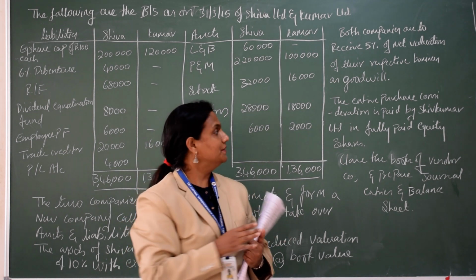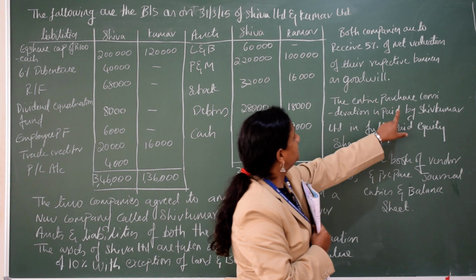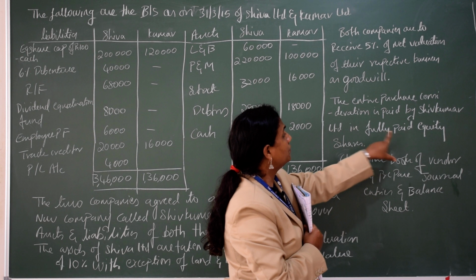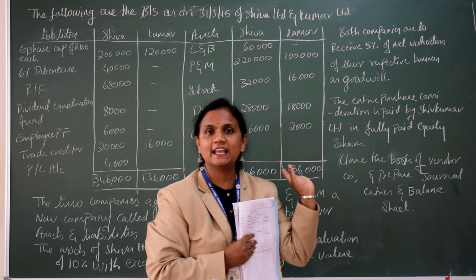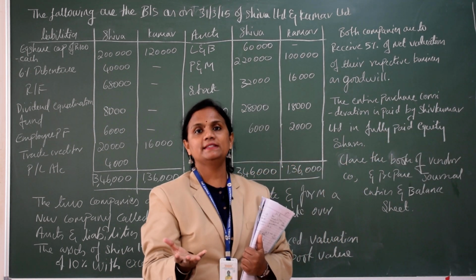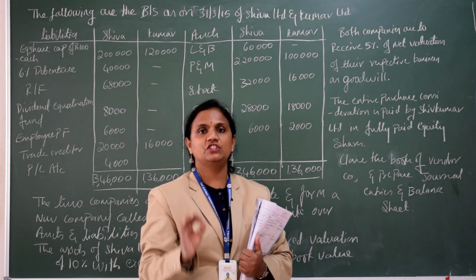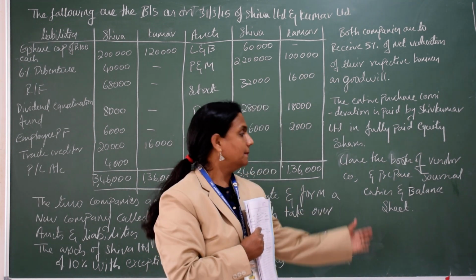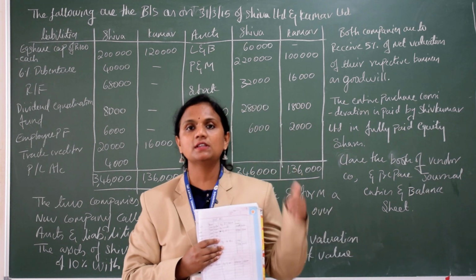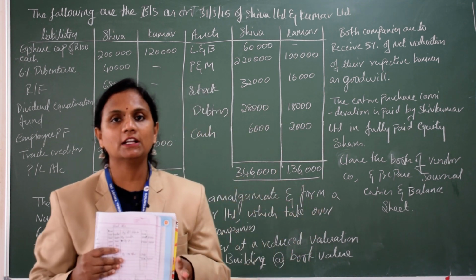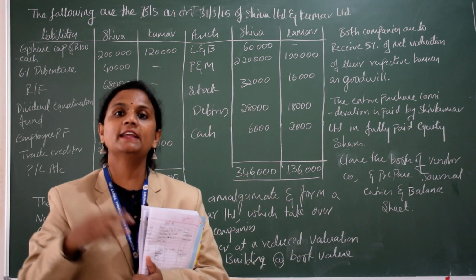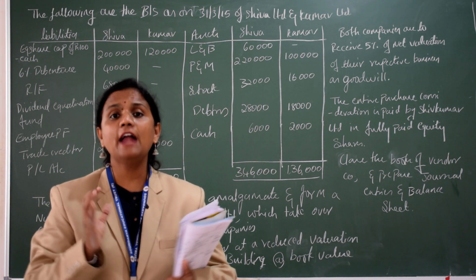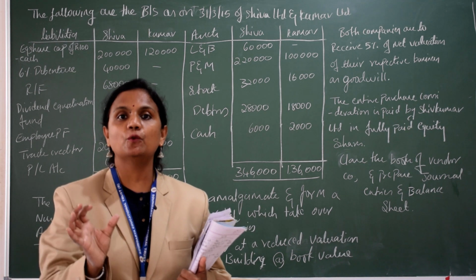Next he says the entire purchase consideration is paid by Shiv Kumar Limited in fully paid equity shares. He is giving the full PC in the form of equity shares. Next he says close the books of vendor, prepare journal entries and balance sheet. So now you understood which is the amalgamated company, Shiv Kumar. Which companies are getting closed? Shiva and Kumar, merging and forming a new company called Shiv Kumar Limited.